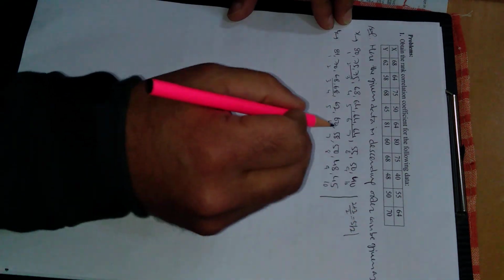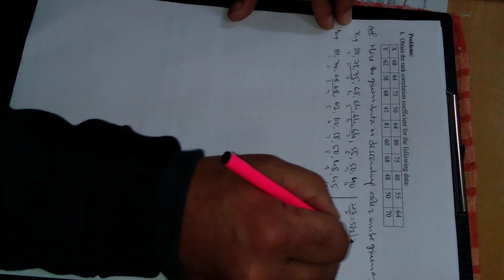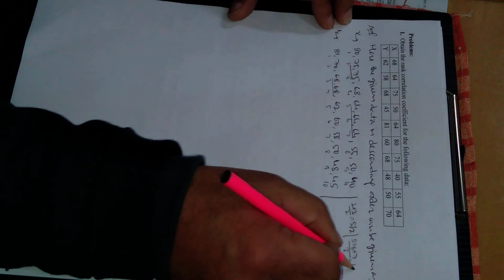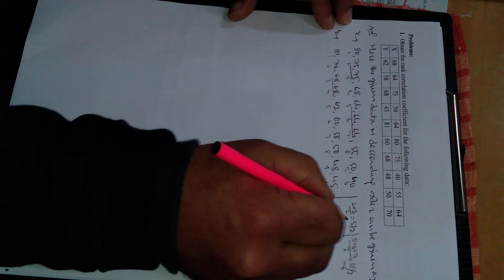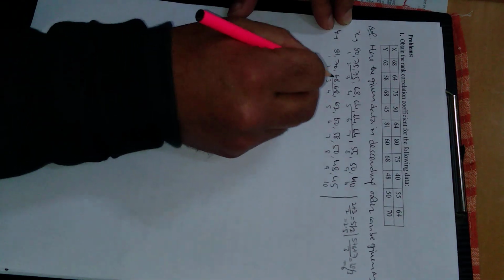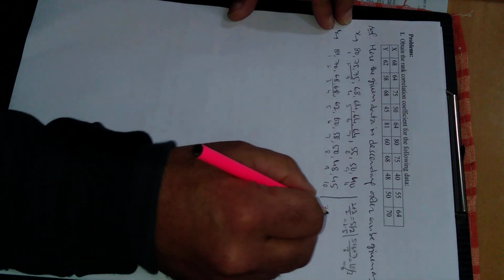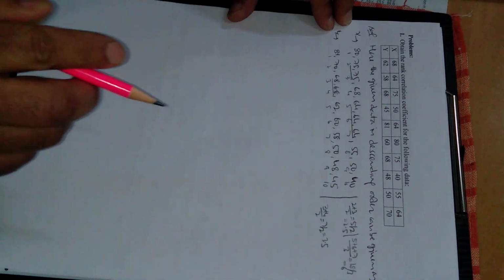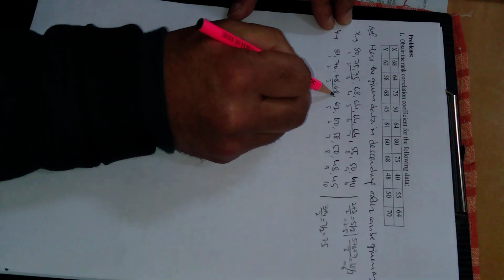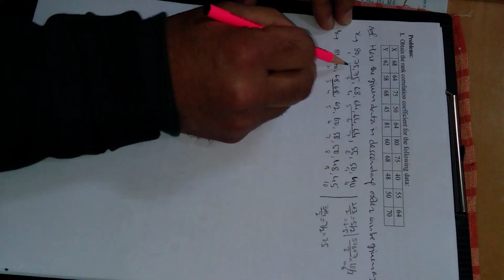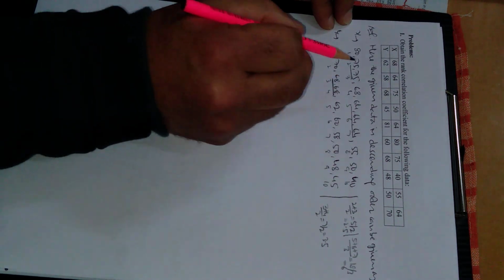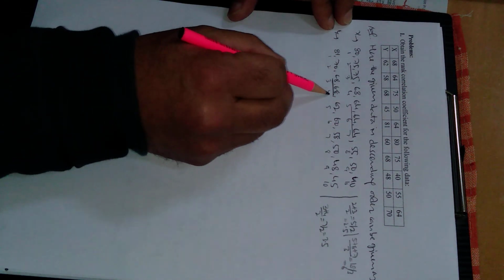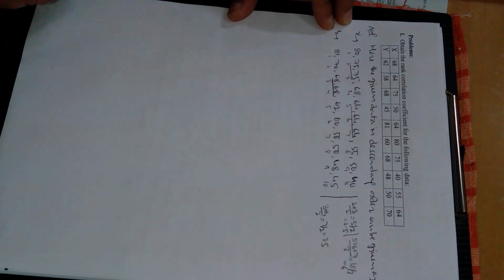Similarly the average of 5, 6, 7, that is 18 by 3, means 6. Similarly the average of 3 and 4 is 7 by 2, means 3.5. So now the rank for x for these two is 2.5 2.5, for these 3 is 6 6 6, and for these two in y is 3.5 3.5, the average ranks.